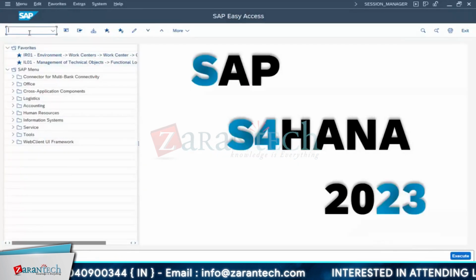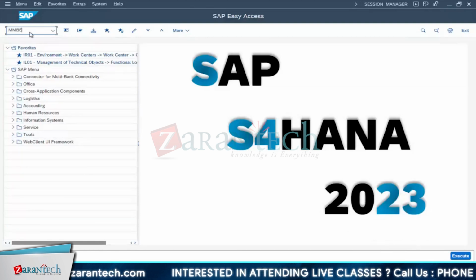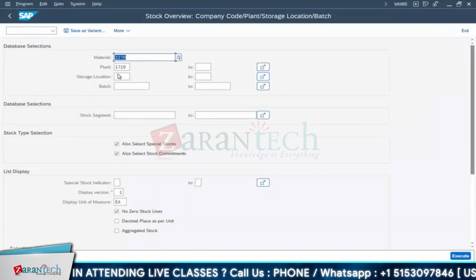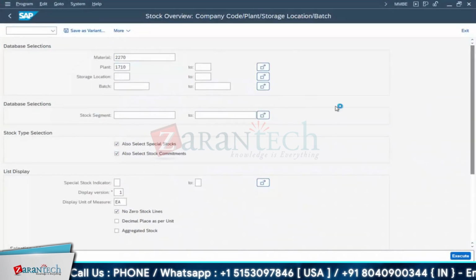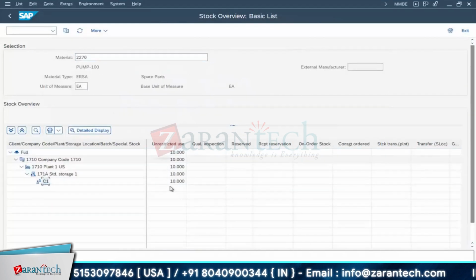Now let me go for your MMBE. This is the T code used for stock overview. Note down the material number and for which plant. It could be any location, so I'm not providing any location over here, and it will give you an overall list. So C1 type are of 10 numbers. Okay, it is in stock.